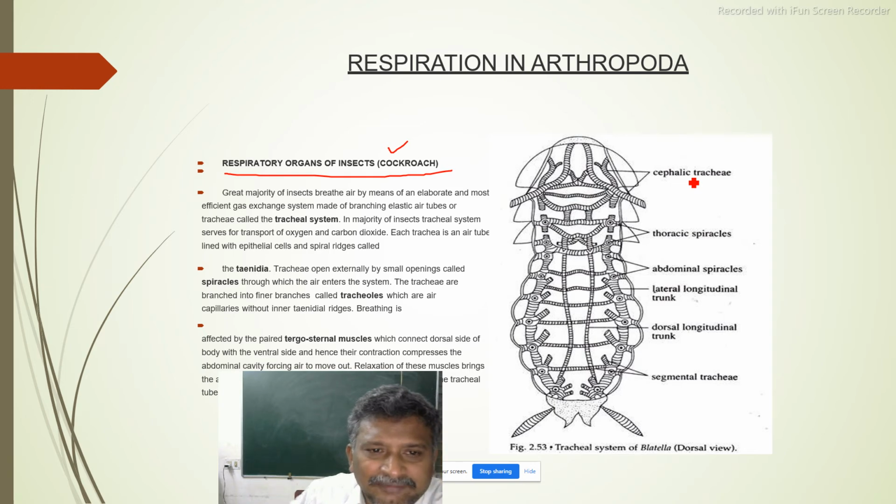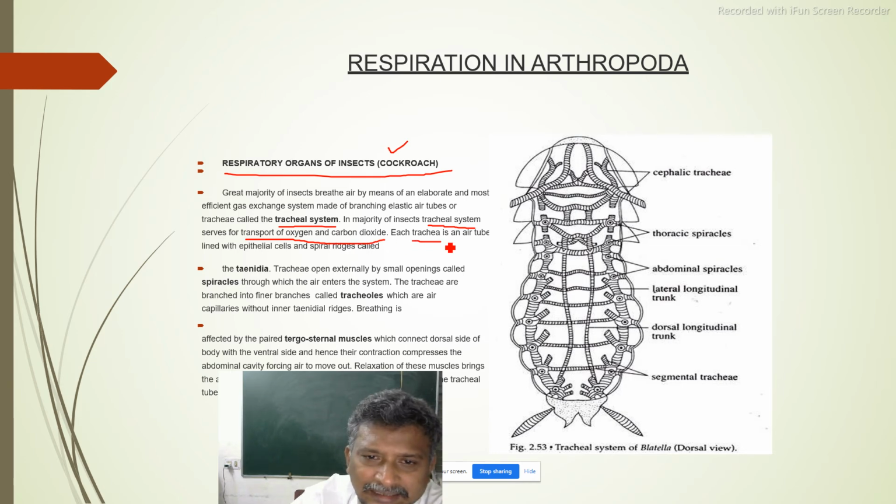A great majority of insects breathe air by means of an elaborate and most efficient gas exchange system called the tracheal system. So the tracheal system is what respiration occurs through in the cockroach. In the majority of insects, the tracheal system serves for transportation of oxygen and carbon dioxide.